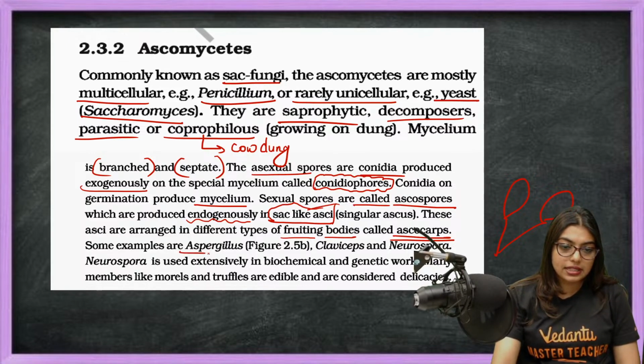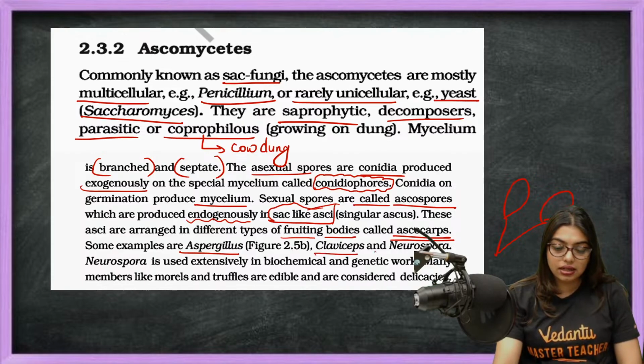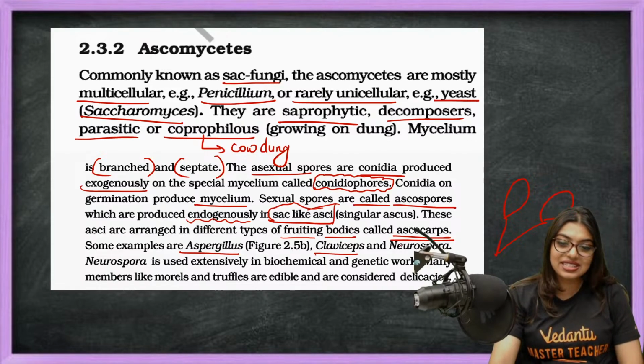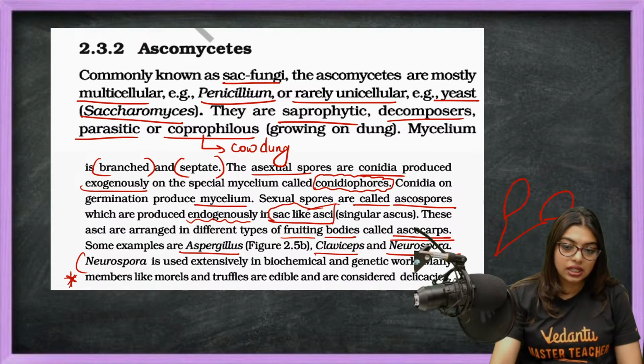Now, some examples are aspergillus, claviceps, and neurospora. Neurospora is used extensively for genetic engineering, genetic works, biochemical works, and all these.